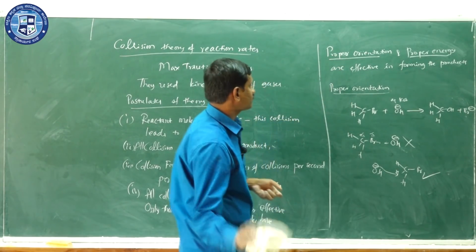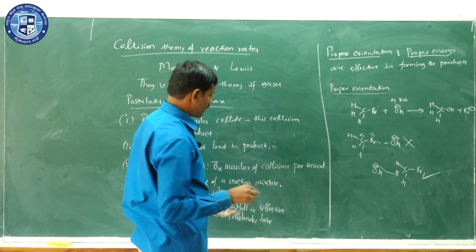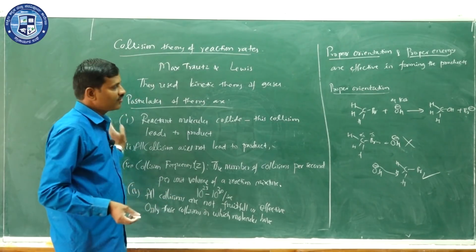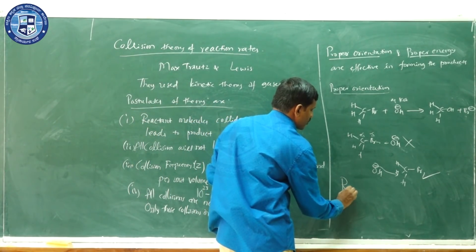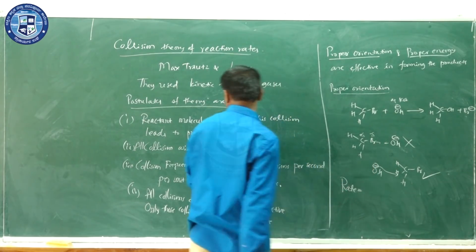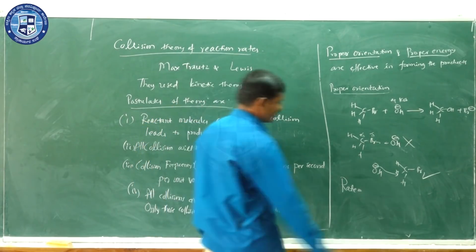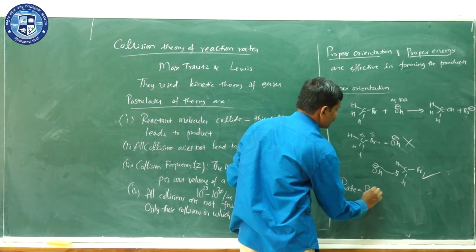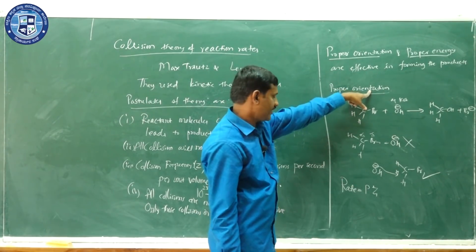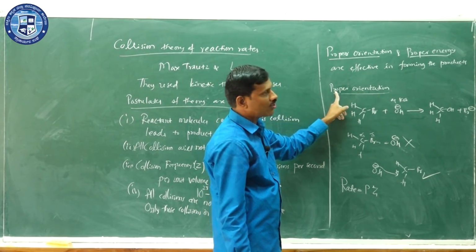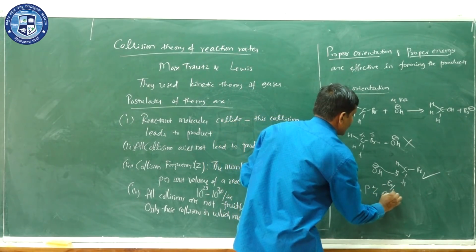Now, considering all these points, we can write the rate expression. Rate is equal to, here we have used the collision frequency Z, and P corresponds to proper orientation, also called the steric factor, and then e to the power minus Ea by RT.